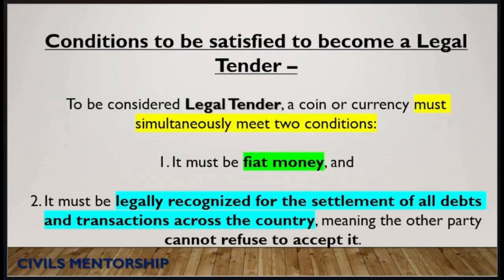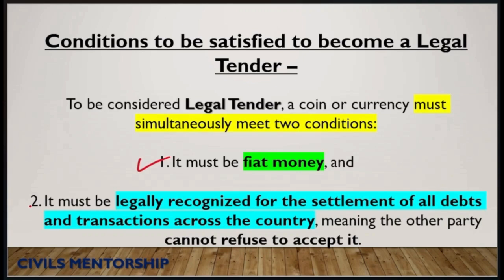For a currency to be recognized as legal tender, it must satisfy two conditions simultaneously. The first condition is that it needs to be fiat money. So in order to become legal tender, the first condition is that it should be fiat money.